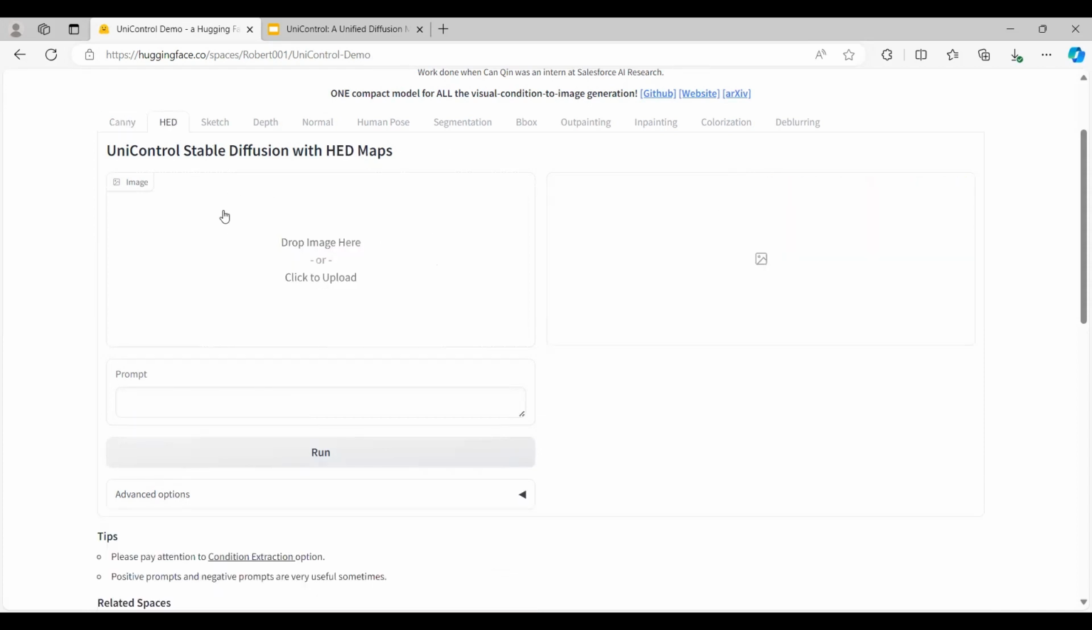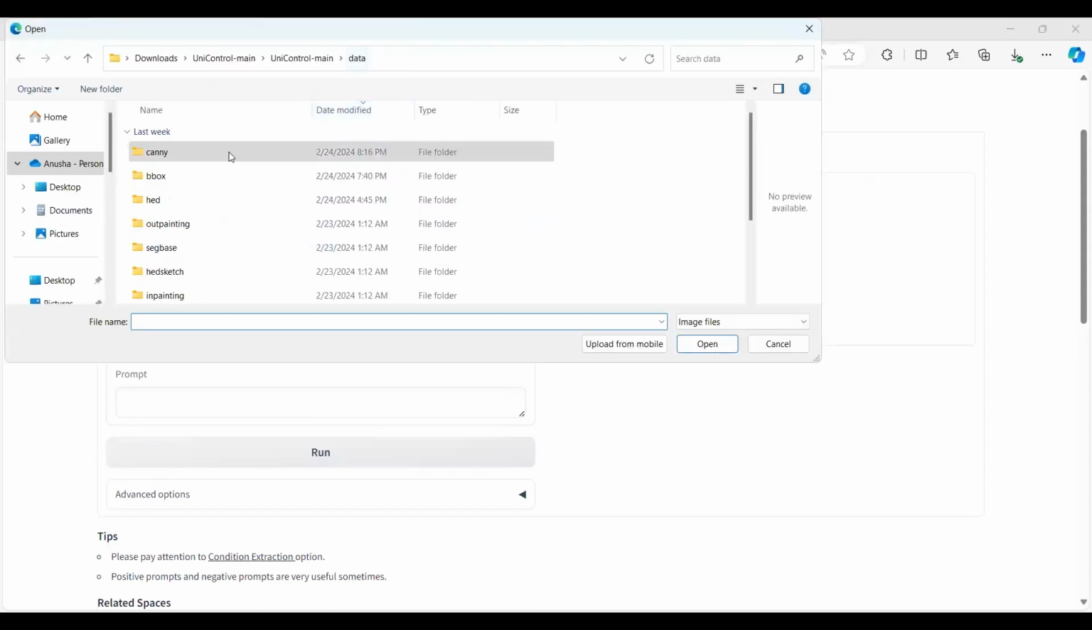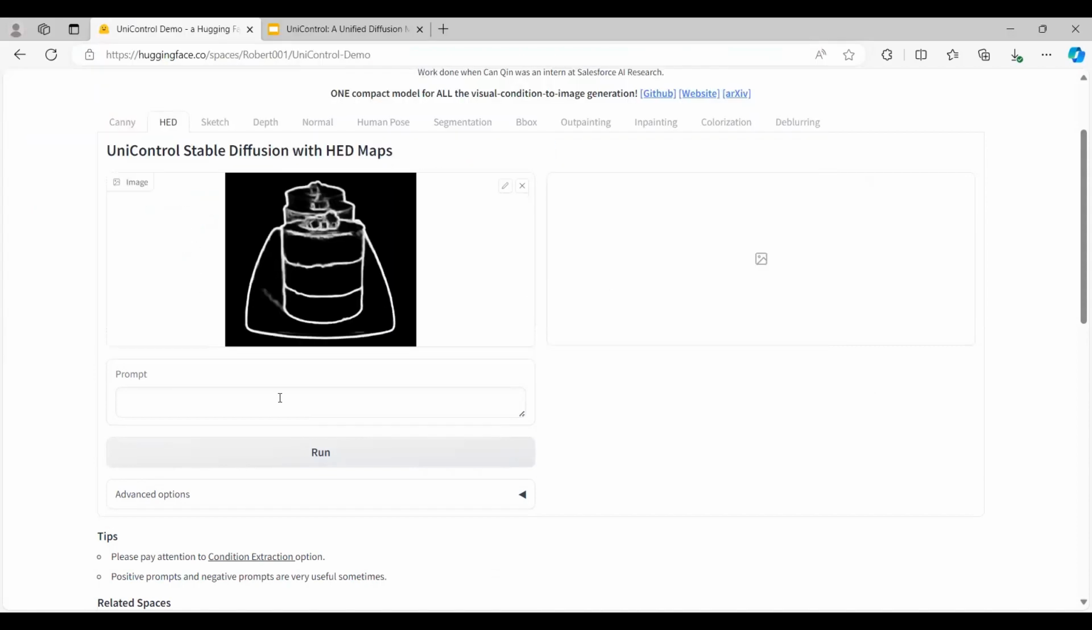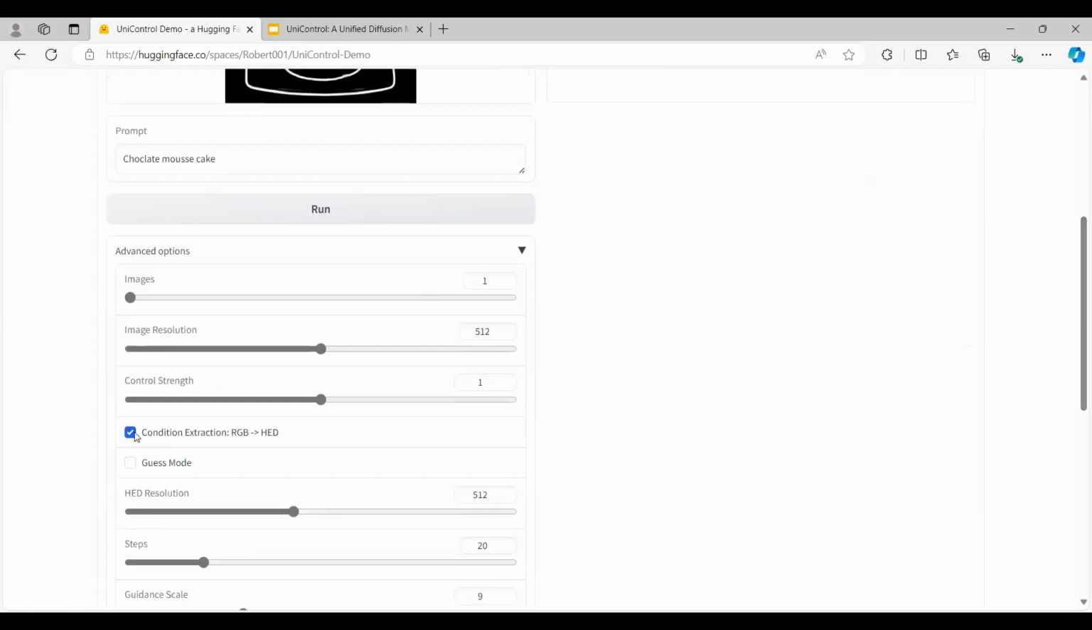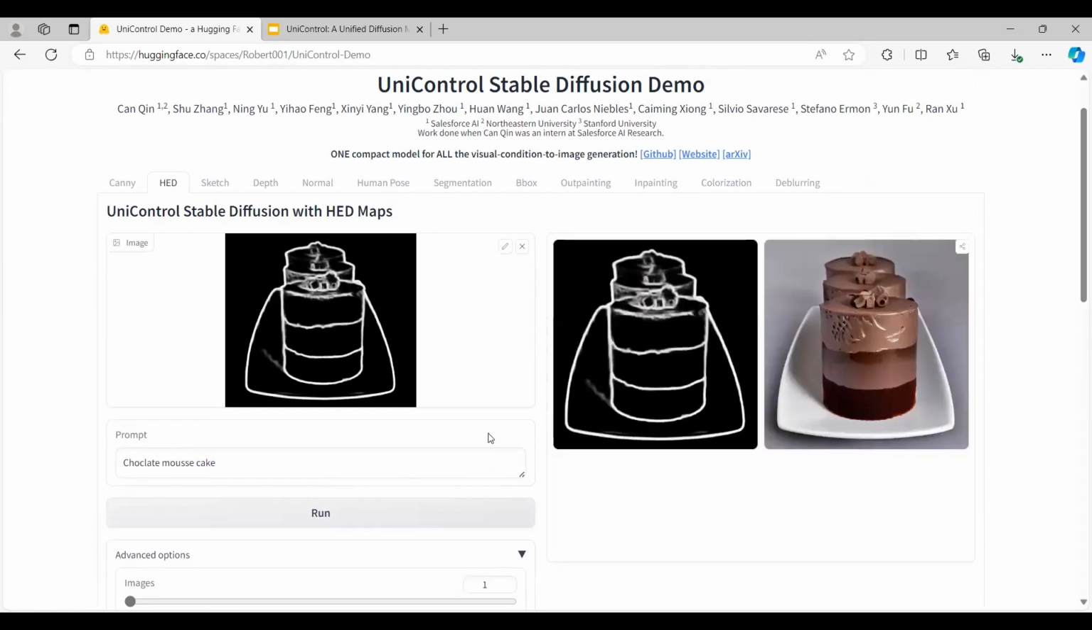Next I'm switching to HED. Here I'm uploading a HED image. It is in the same data folder, under HED. Then I'm giving a cake image here. I'm fond of chocolate, so I'm just typing chocolate cake. Since here it's not an RGB image, again I'm disabling this condition, going back, and clicking on run. This gives the original HED map image and then the converted colored image. So here you can see the cake.